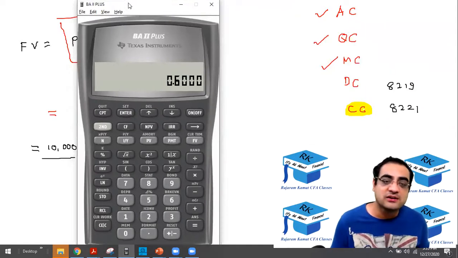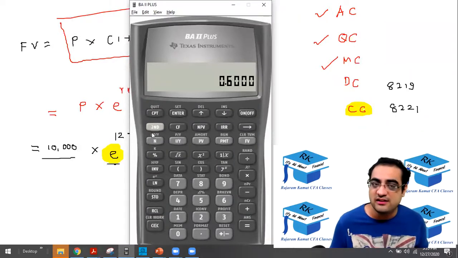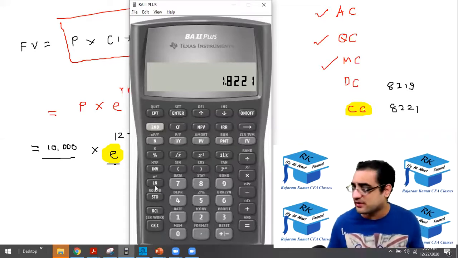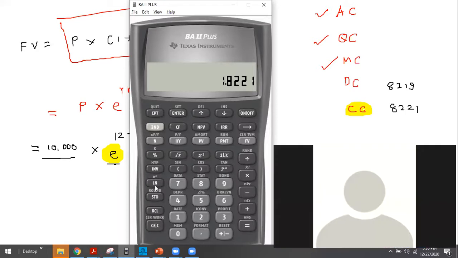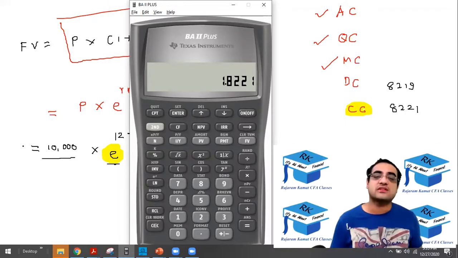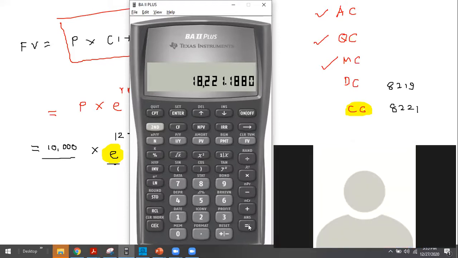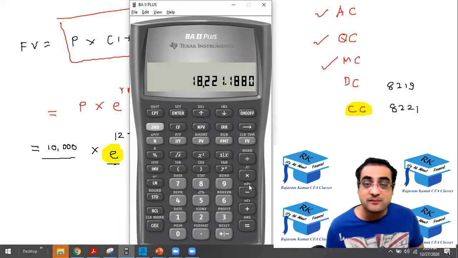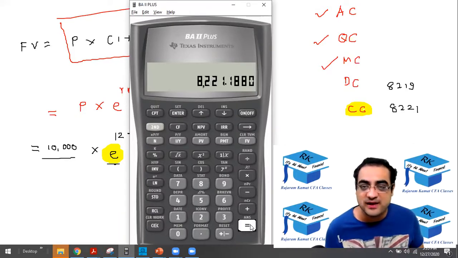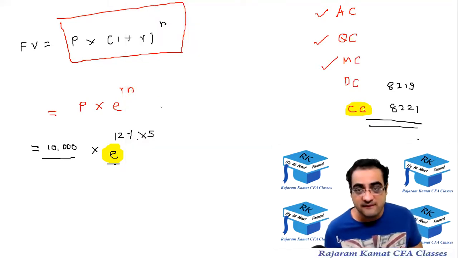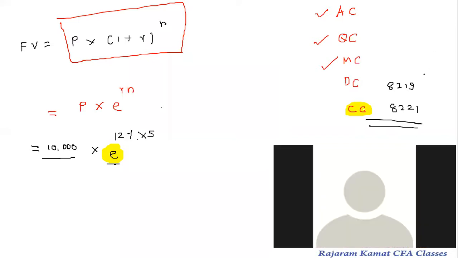Okay, after that you have to do E of that. For E, you have to press second and ln. Did you get 1.8221? Yes, sir. All right. Next, into 10,000, so press into 10,000. Did you get this now? Okay, from that subtract 10,000. Then you'll get the interest of 8221. Is it clear? Yes, sir. All right, good.